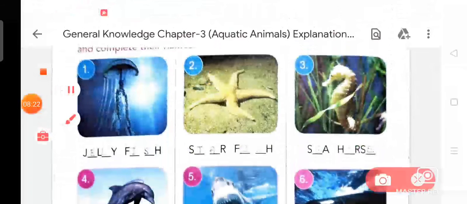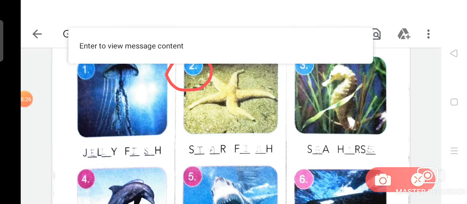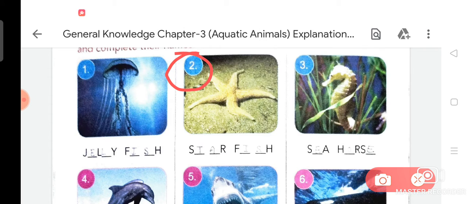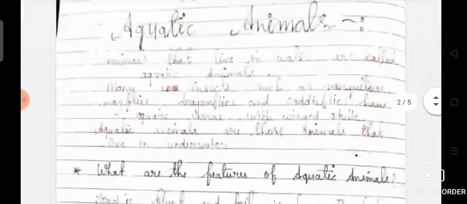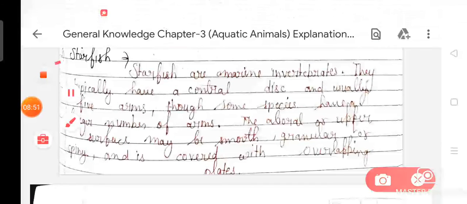Now we are going to read about number second, that is S dash dash R F dash dash H. That is starfish. Now we are going to read about starfish.